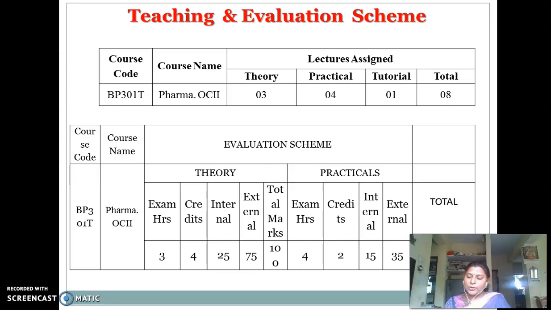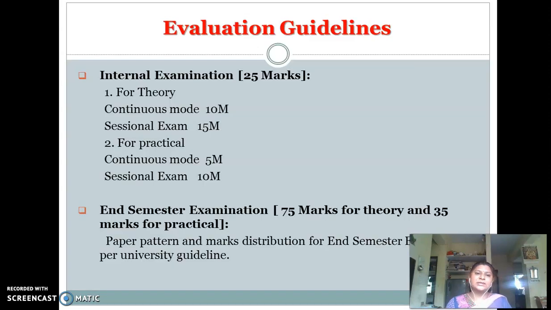So for the theory, total marks are 100, divided into internal 25 marks and external 75 marks paper. And for practical 50 marks, internal 15 marks and external 35 marks. The practical exam time is 4 hours, and the university theory examination time given is 3 hours. For the theory, total credits are 4 and for the practical, total credits are 2. These are as per the university guidelines.